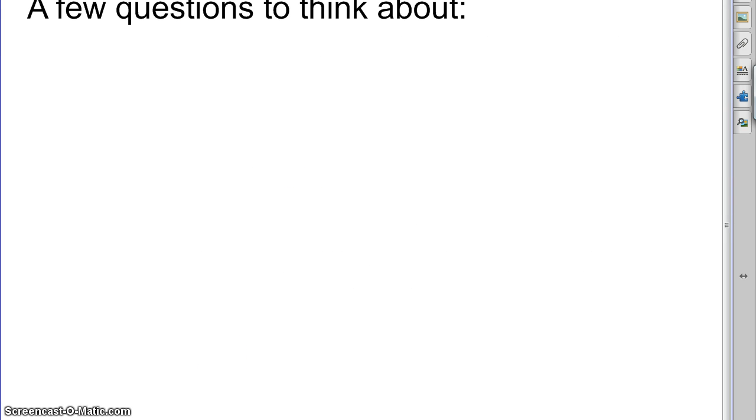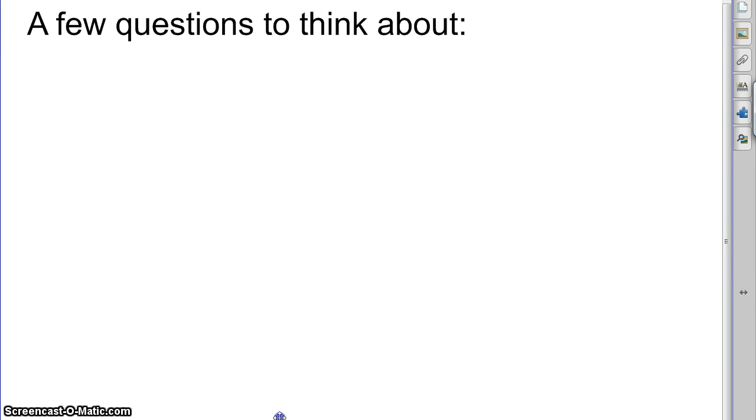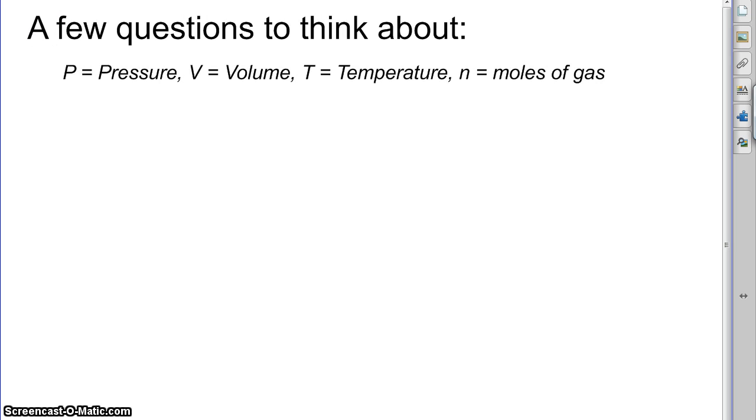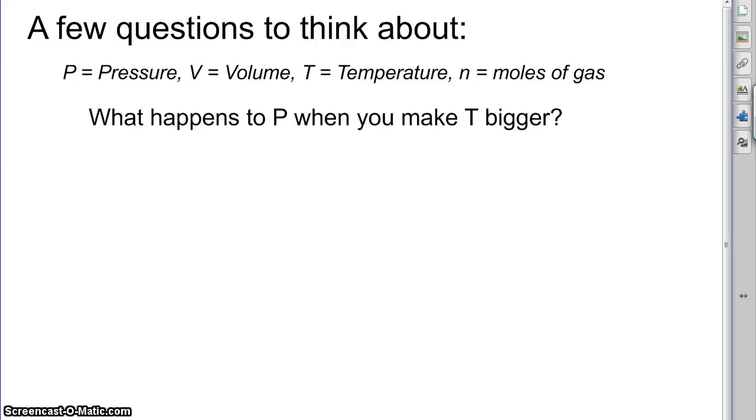And so here's what we want to do with this. I want you to think about these kinds of things. So we have this simulation and we can think about these questions. P is pressure, V is volume, T is temperature, and N is moles of gas, or how many particles we have. And so I want to think about these questions, and you can play around with these on the model. You can go there yourself and try these.